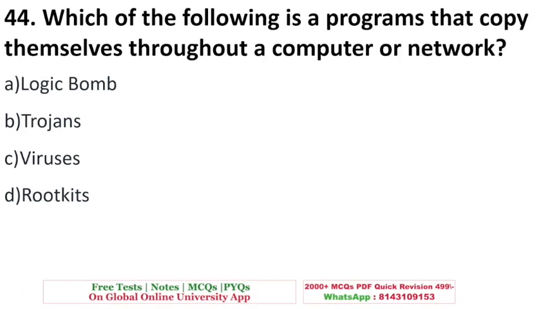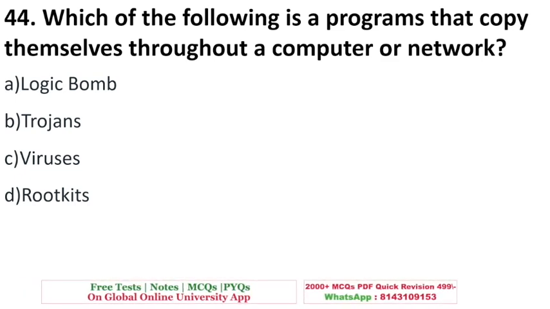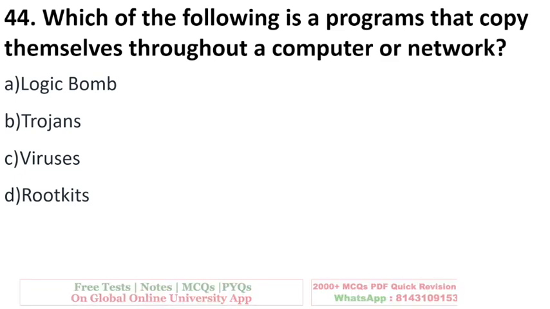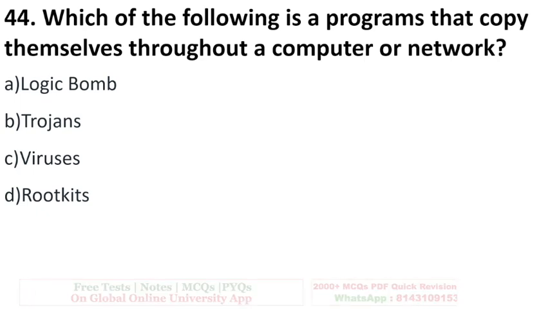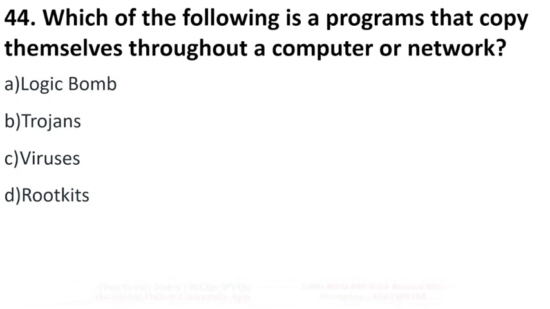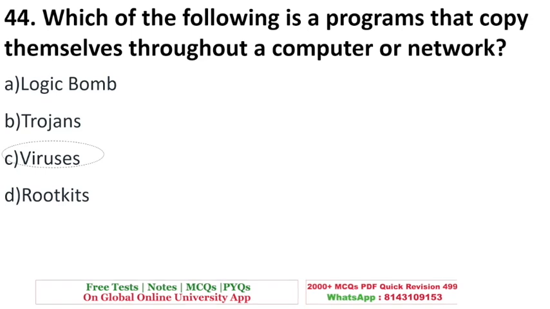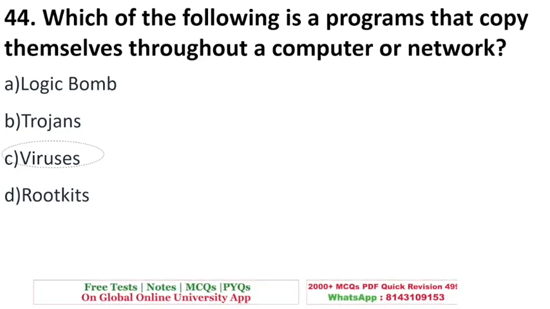Which of the following is a program that copies itself throughout a computer or network? So the program that makes multiple copies of itself, and it can harm your computer or other computers, is called a virus. Okay. C is the answer. Worm is also a type of virus.